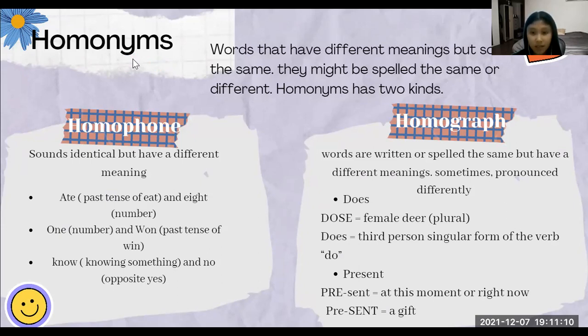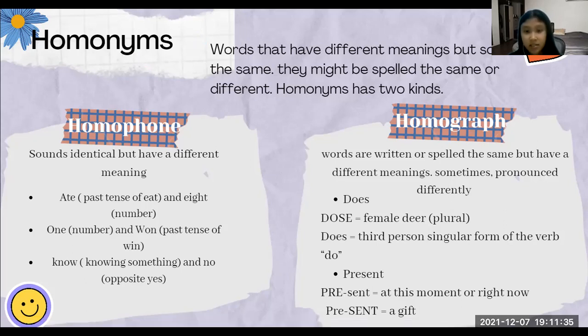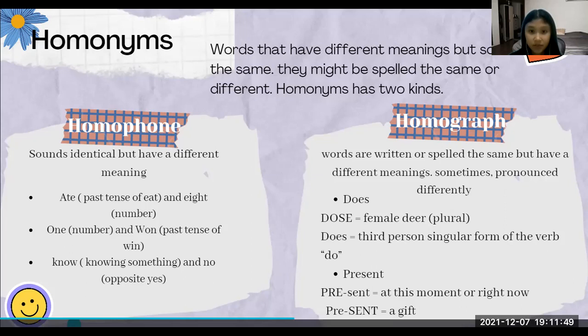And the second type is homograph. Homographs are words that are written or spelled the same but have different meanings and sometimes are pronounced differently. The pronunciation often differs in the accented syllable. First example, same written but different sound: does in female deer in plural, and does in third person singular form of the verb do. And the second example has the same written form and spelling, but still has different meaning and accented syllable: present, right now, and present, to give.